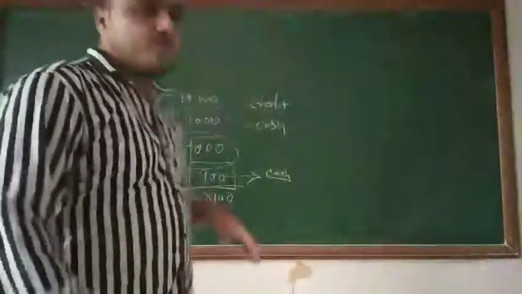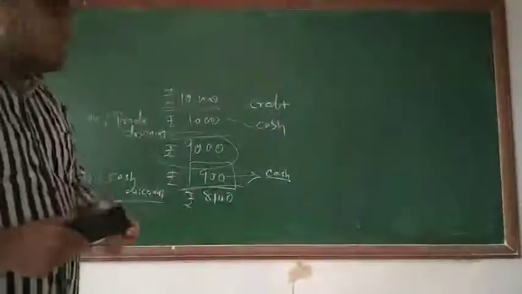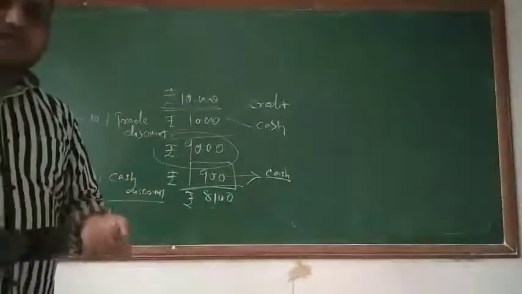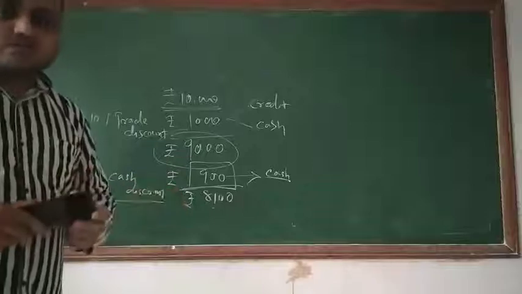Now we are going to see a few of the journal entries. My humble request, just see these things for 2 minutes and then we'll discuss further about the journal entries.